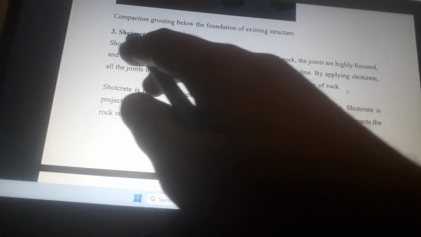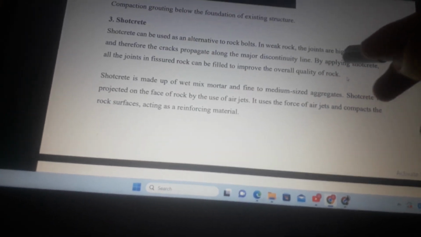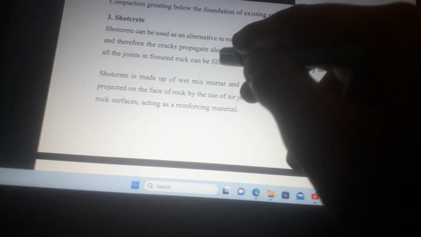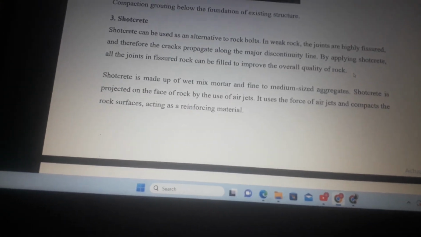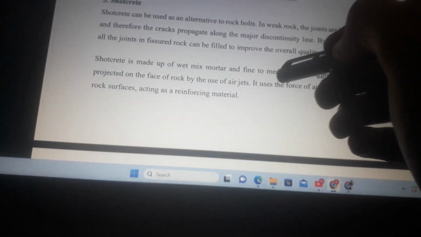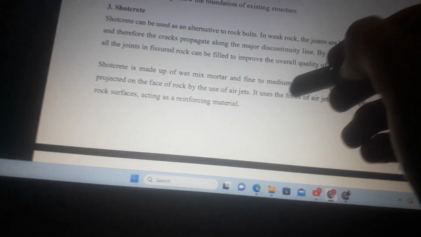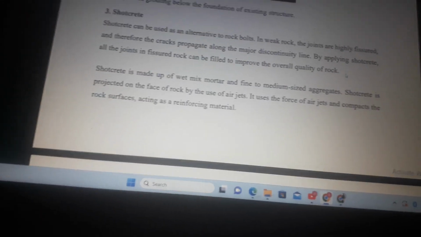Then shotcrete. Shotcrete can be used as an alternative to rock bolts. In weak rock, joints are highly fissured and therefore the cracks propagate along the major discontinuity line. Shotcrete is made up of a wet mixed mortar and fine to medium sized aggregates. This is the application of shotcrete in slope stability.